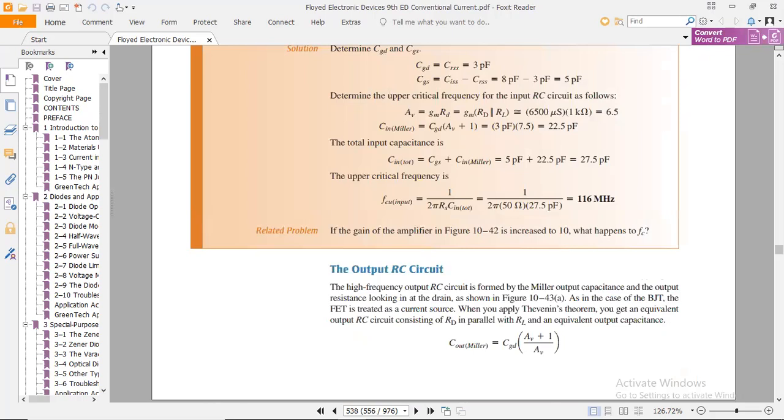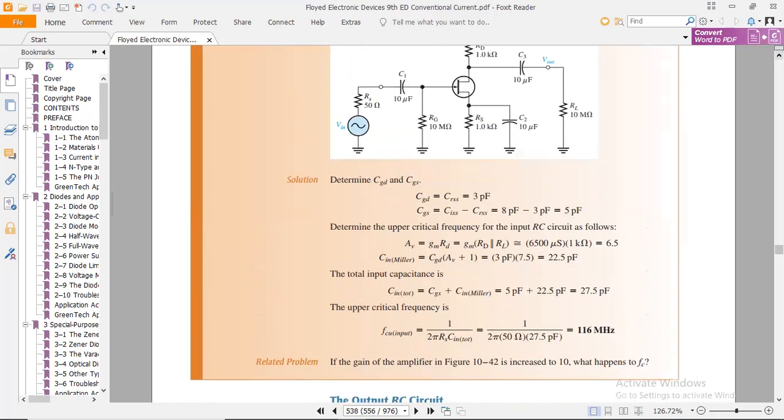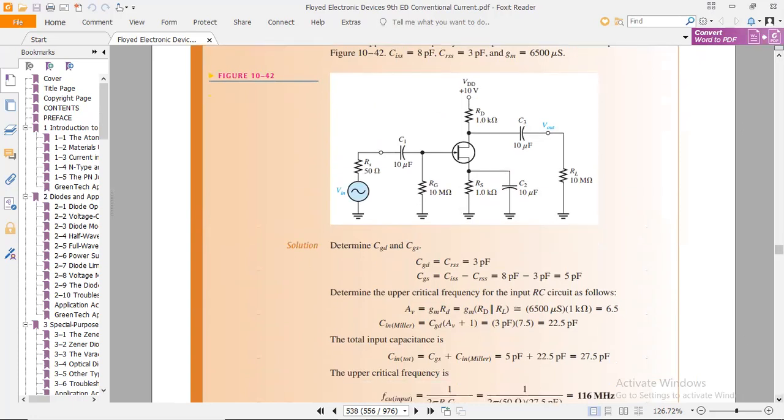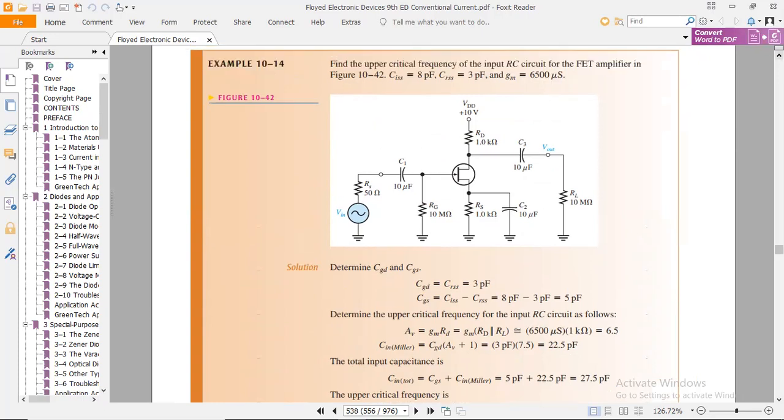Both numericals are in line with each other. In this numerical you can see that we have found three parameters: VGD, VGS, and RSS, ISS, these parameters that we have to find.